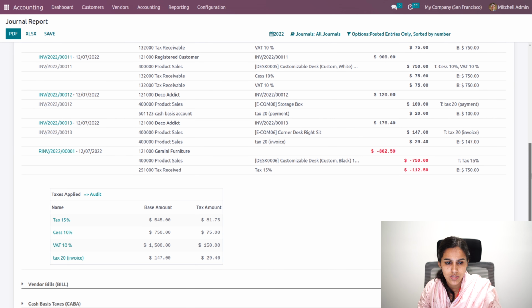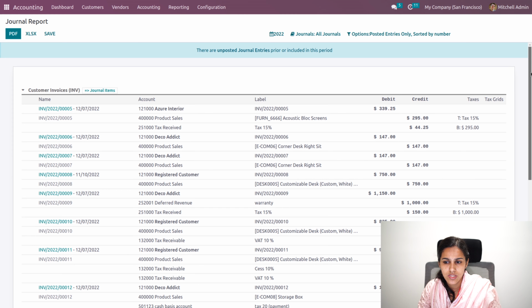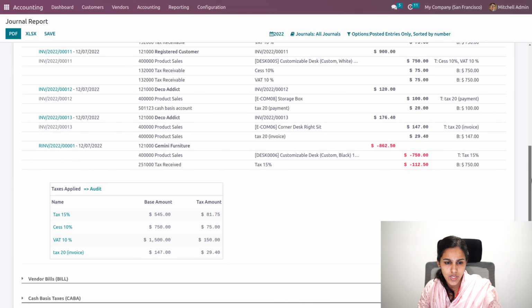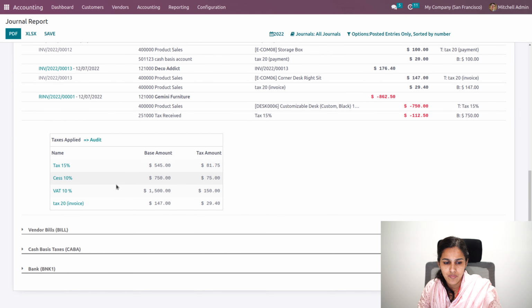This is for customer invoice. So all the invoices, their debit, credit, the tax and values. And also what taxes are applied, the individual taxes and their base amount and tax amount. You can see this for vendor bill journal as well. So this can be obtained from the journal report.